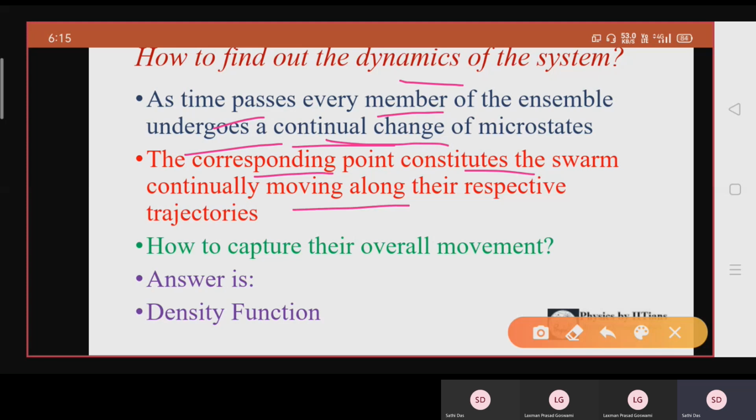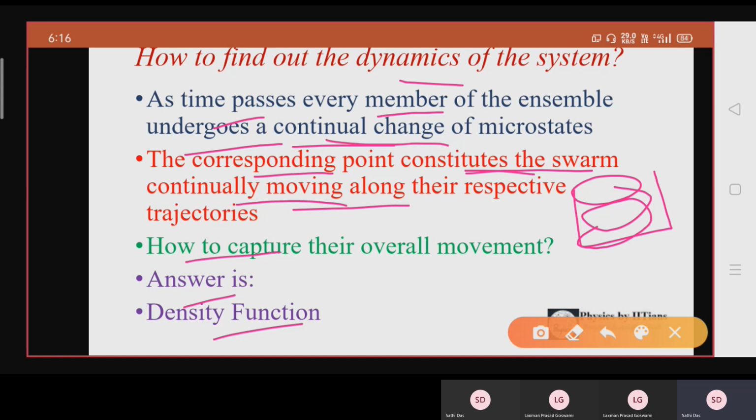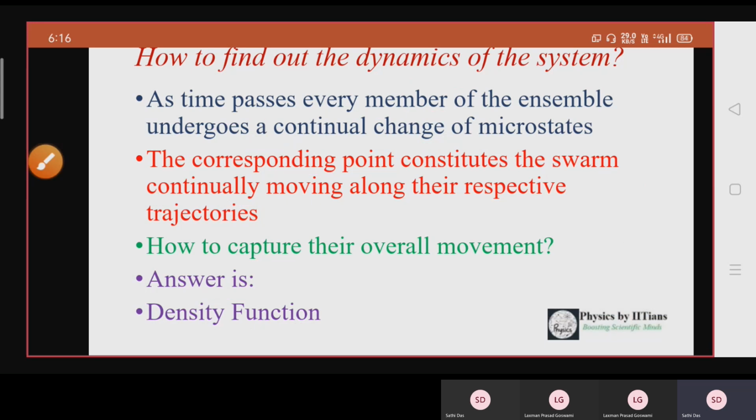Earlier in the picture, I showed you the pictorial representation of the phase space diagram, where you have watched the swarm continuously moving along the respective trajectories, like a bunch of insects moving inside the phase space, okay? So how to capture the overall movement? Those that are moving inside the phase space, how do you capture the information? The answer is you can get the overall movement from the density function.